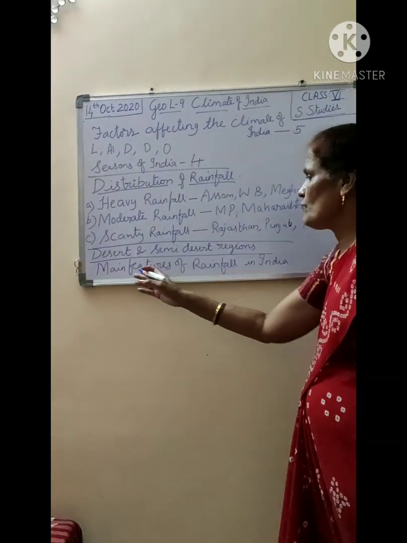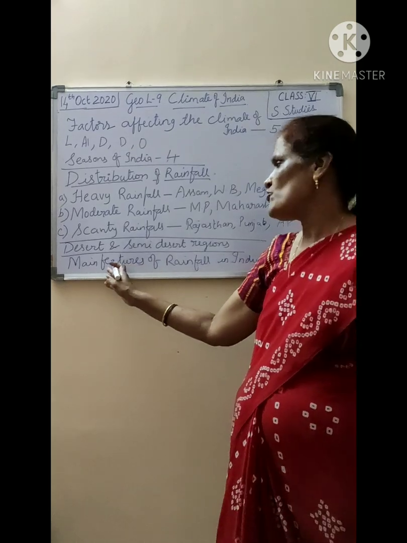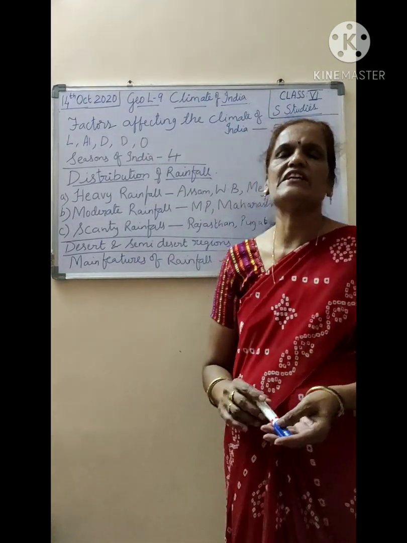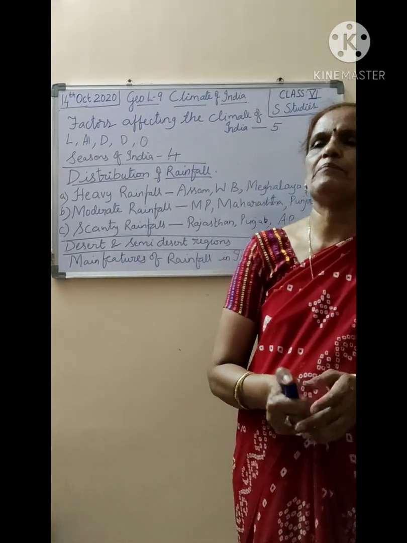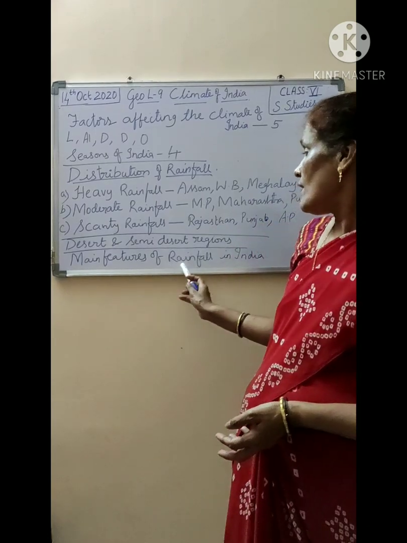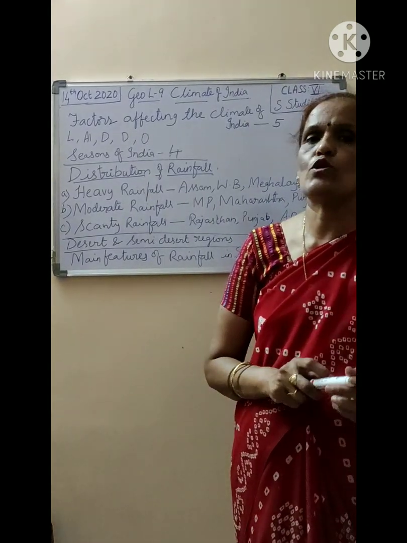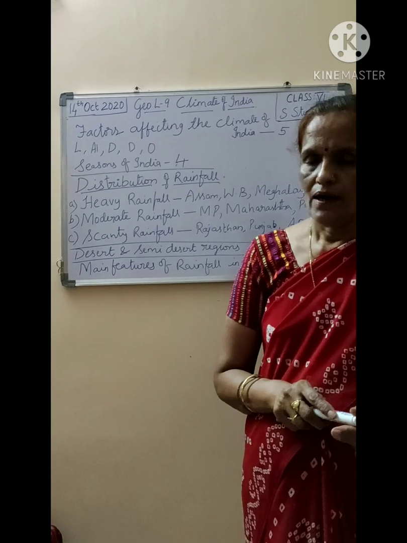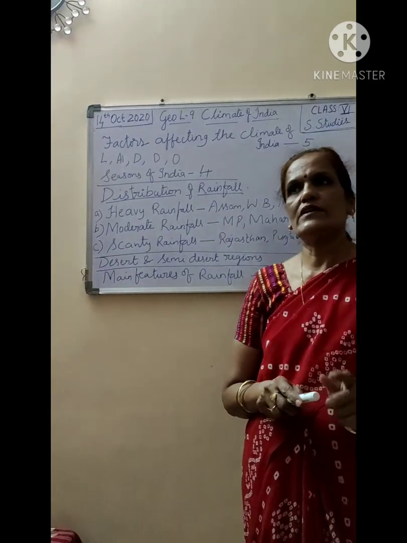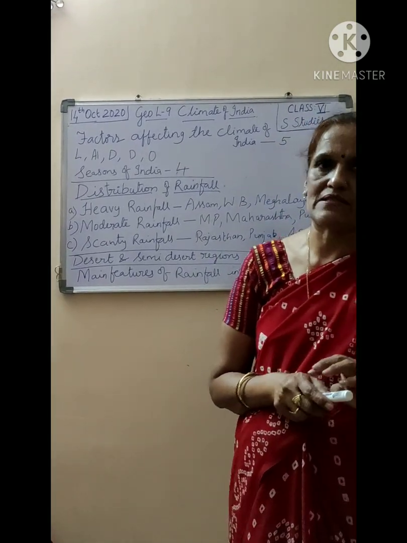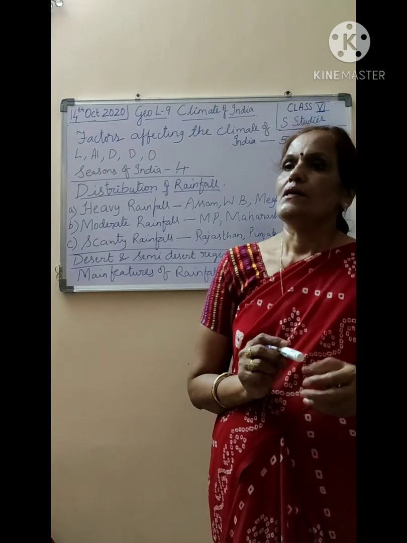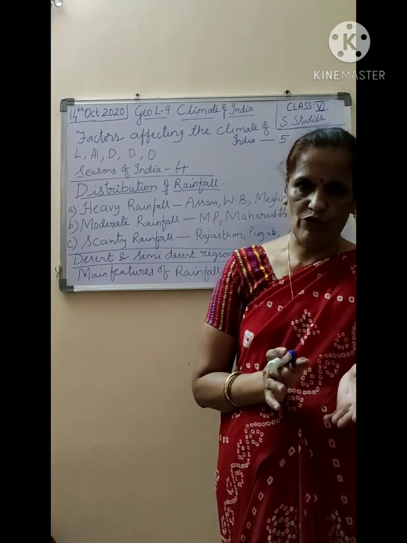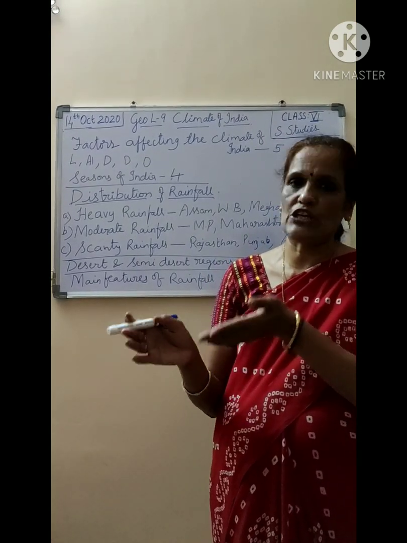I'll just give you 1 or 2 points of main features as we studied in our lesson previously. Rainfall is not the same every year and in the same place. For example, this year there may be scanty rainfall, कम rainfall हो सकता है in one particular state.